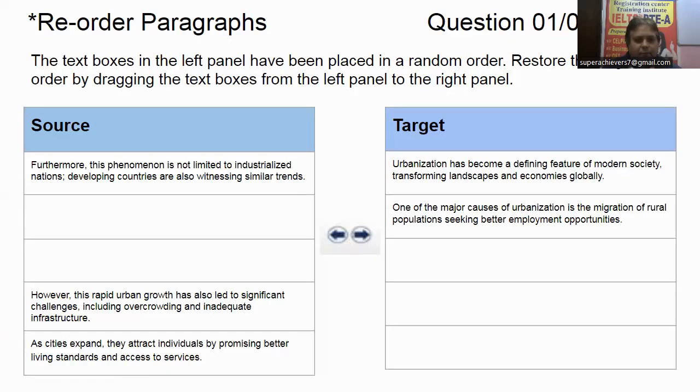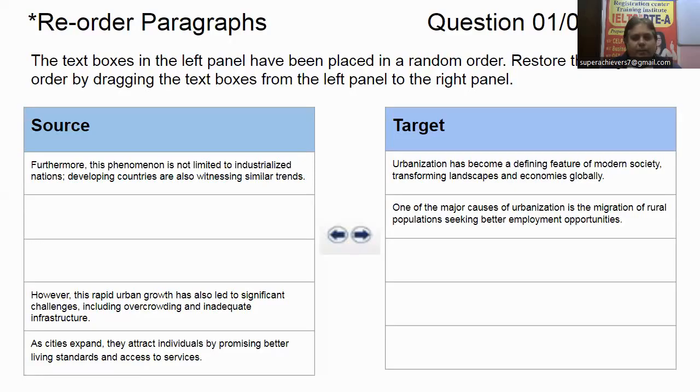But before it, what else may be there? As cities expand, they attract individuals. Oh, now you can see that this is the further explanation, further exploration of the argument. Usually, in one reorder paragraph, there may be one argument or maybe more than one.